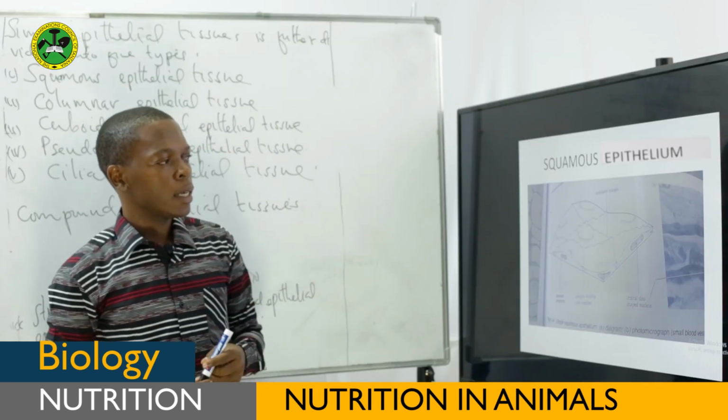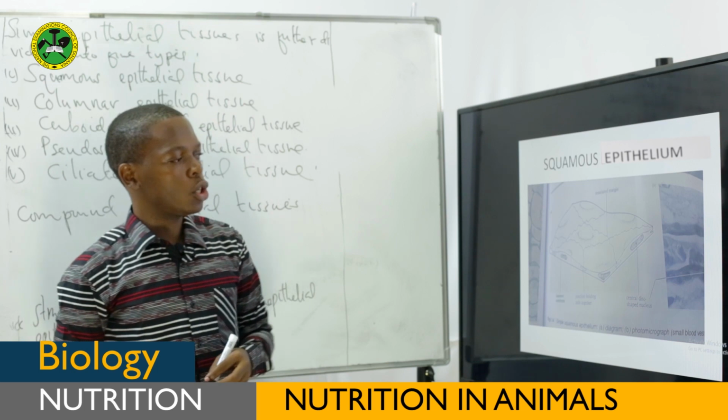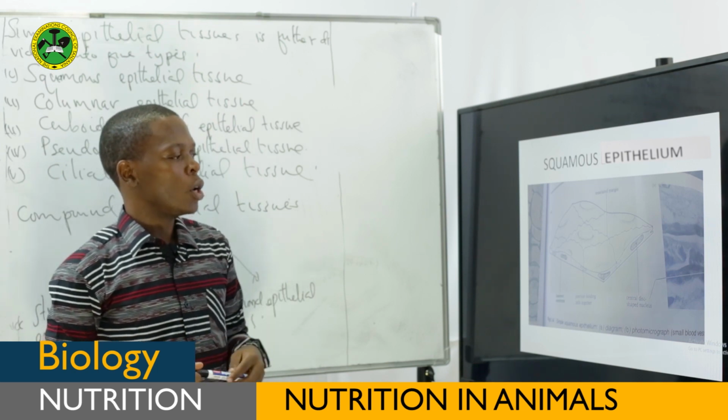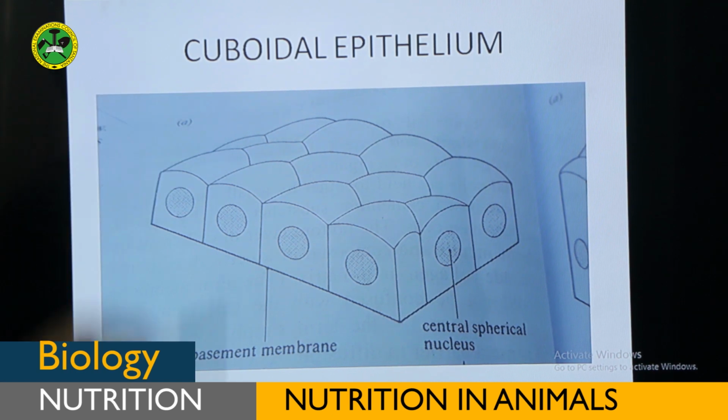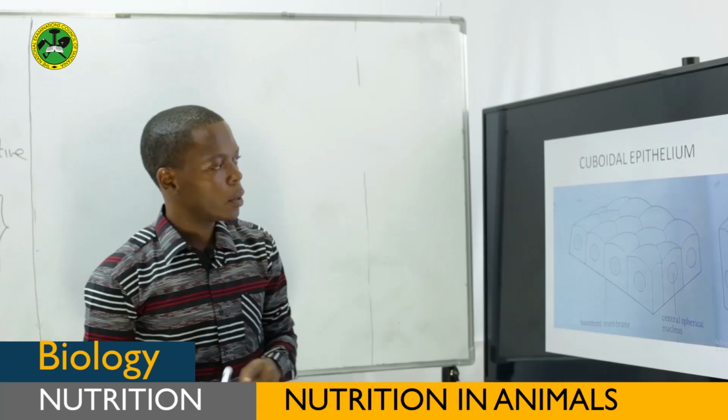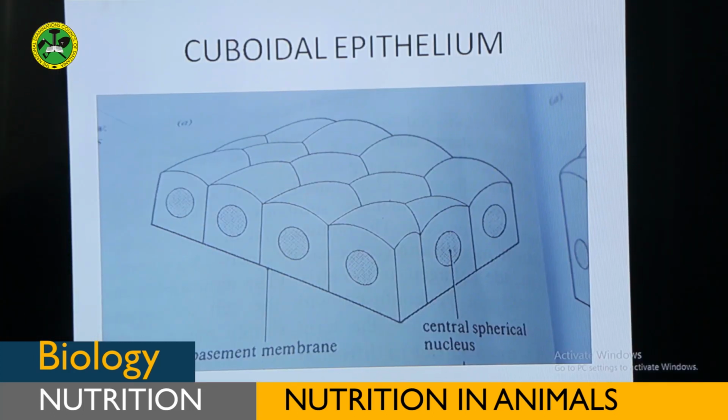Let us see another diagram of epithelial tissues. We call it cuboidal epithelial tissue. This epithelial tissue is made up of cells which have a cube-like shape.